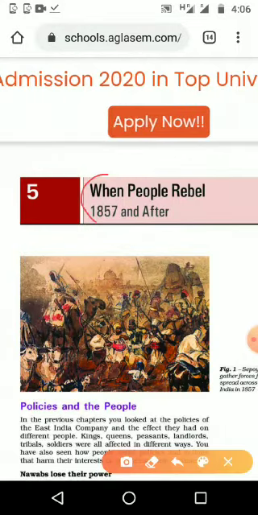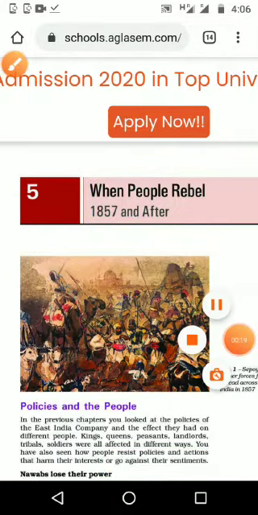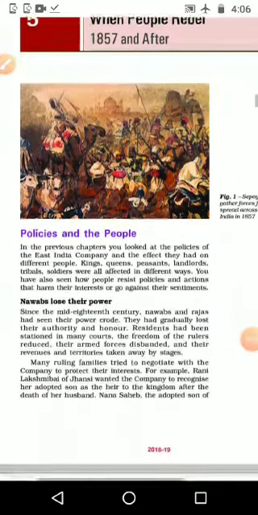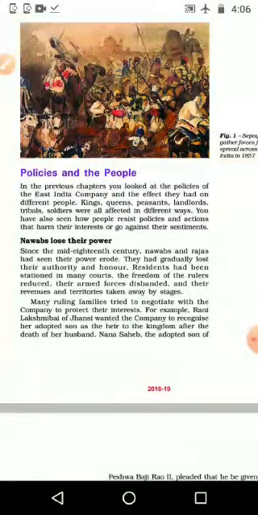When people rebel is the fifth lesson of our history, and we are moving to that lesson. What is the lesson name? When people rebel means 1857 onwards. What happened here in India, that we are going to see. 1857 and after. Then let us go through the lesson first.